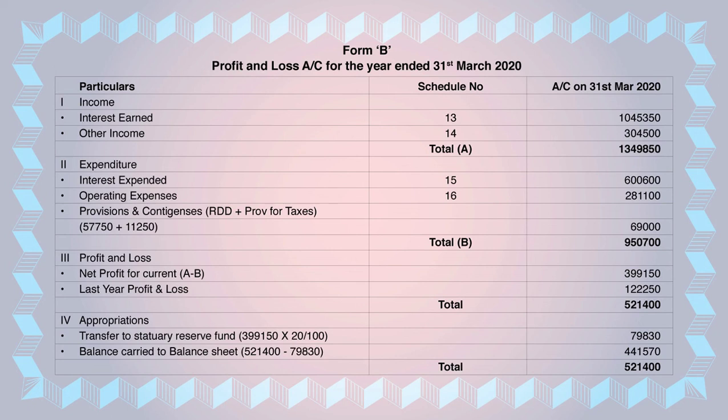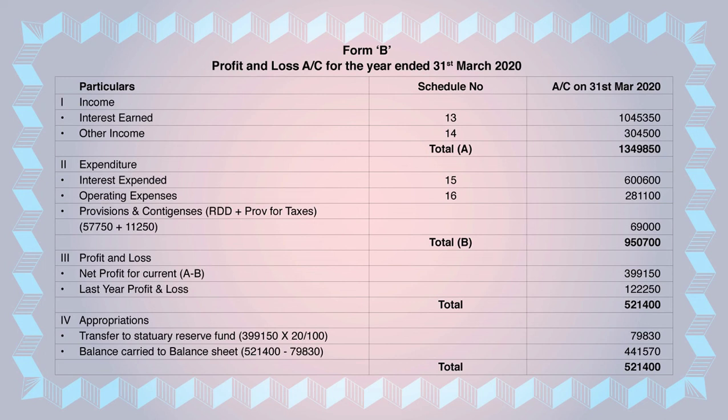That is nothing but total A. Now go to the second, expenditure. Under that, interest expended we got 1,56,600, operating expenses we got, schedule 16, 2,81,800, and then provision and contingencies is 69,000. These three we add and you get total B, 9,50,700.